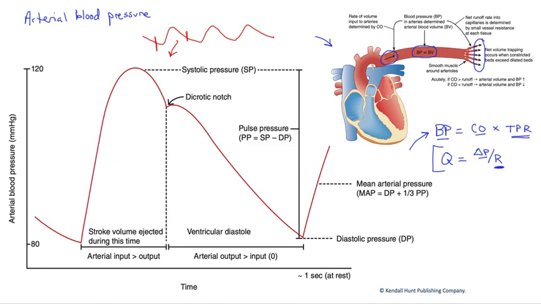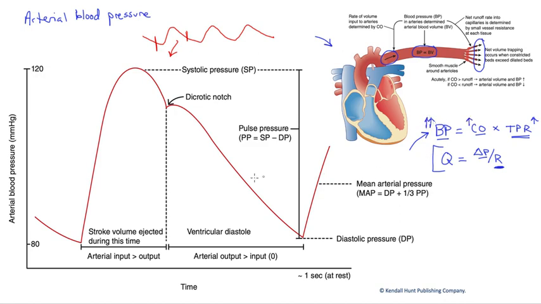Remember, our inflow is our cardiac output, and our outflow is determined by that total peripheral resistance. The higher the resistance, the slower the outflow, the slower the runoff, and the more blood we would trap inside here, increasing our pressure, right? If this goes up, the blood pressure would go up. If inflow goes up, our blood pressure would go up.